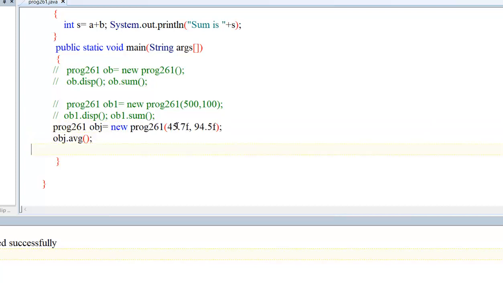Let's say I want to call it by passing some default value. Program261 object1 equal to new Program261, so pass values, say 700, 8, and call object dot sum.